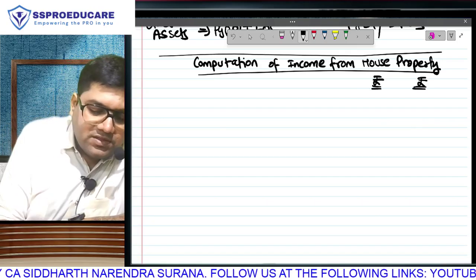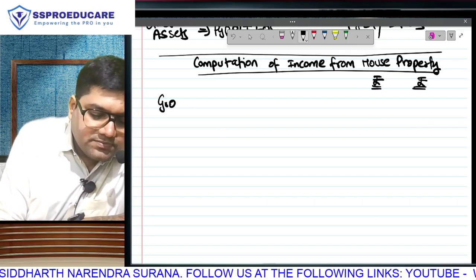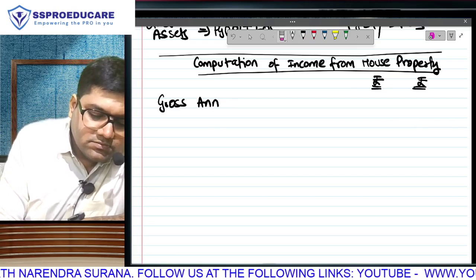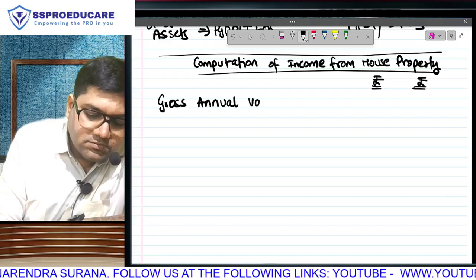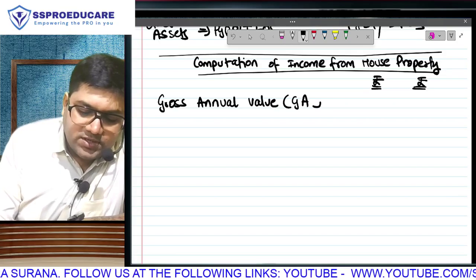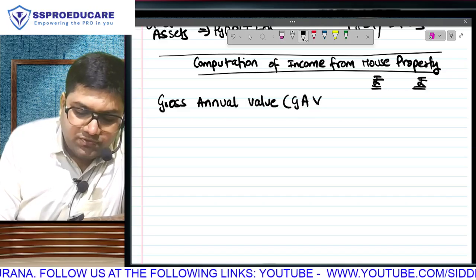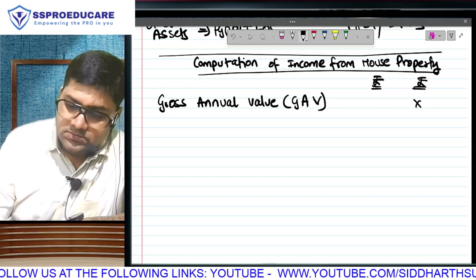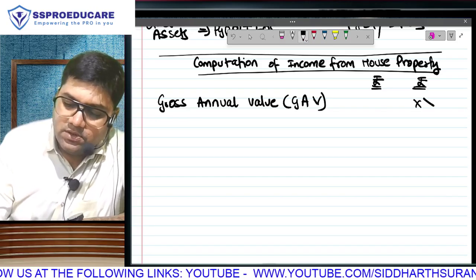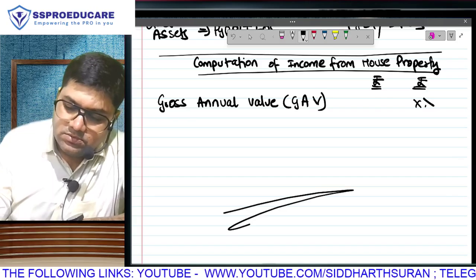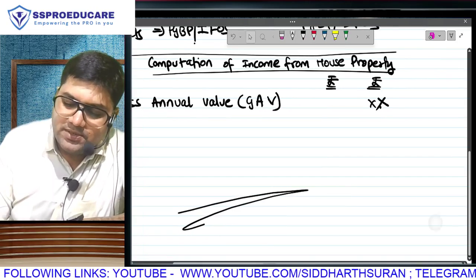We will start with the first amount, that is gross annual value. What is the significance, role or relevance of annual value? In this chapter, bro, annual value only is your taxable income.